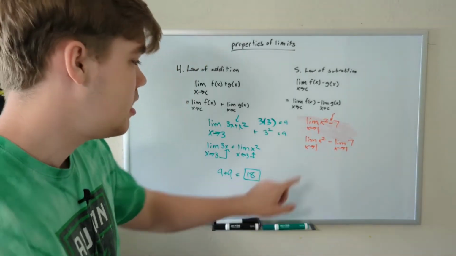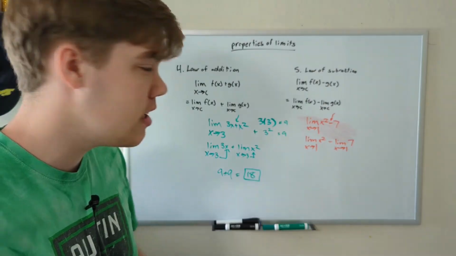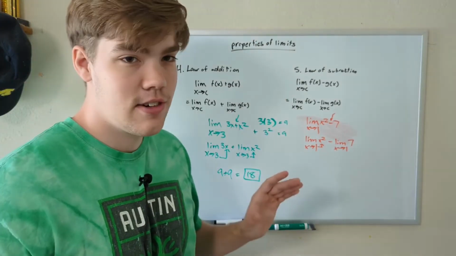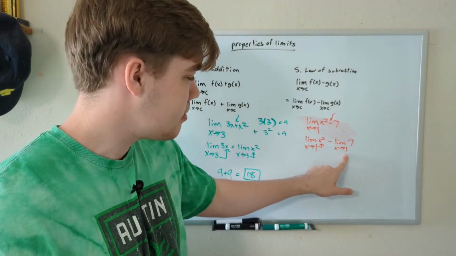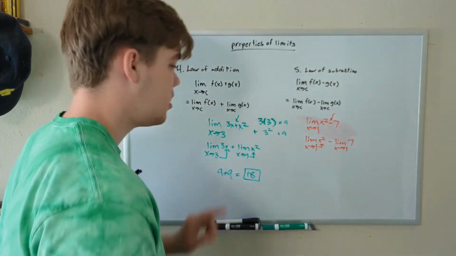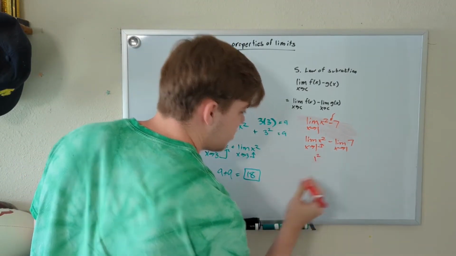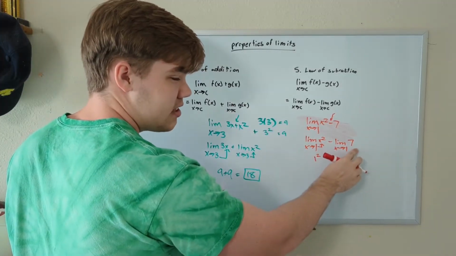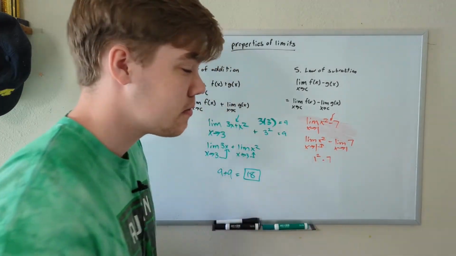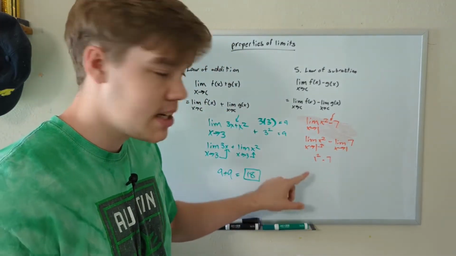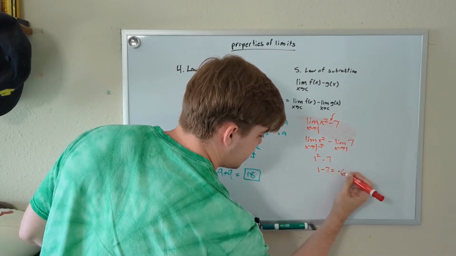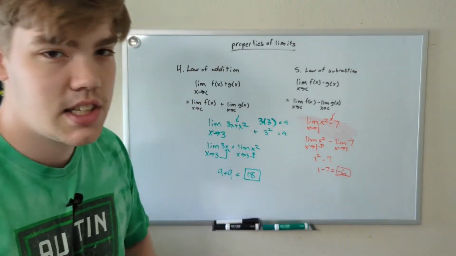Let's find both these limits. Here we can just plug in 1 to x squared because x is approaching 1. So let's plug it in there. And remember, we just learned about the law of constants. No matter what x is approaching, if our function is a constant, the limit of that function is the constant. So here we have 1 squared, and the limit as x approaches 1 of a constant is just the constant, and our constant here is 7. So 1 squared minus 7. 1 squared is the same thing as 1 times 1, which is just 1, and 7 is just 7, so 1 minus 7 equals negative 6. And that is the limit of the function.